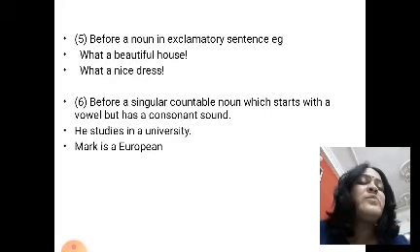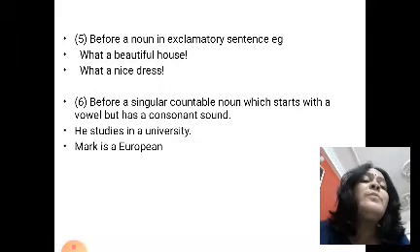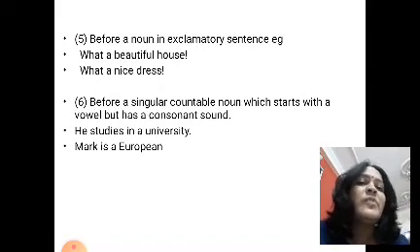And here also we are using a before a noun in an exclamatory sentence. An exclamatory sentence suggests a sudden feeling of surprise. Okay, what a beautiful house, what a nice dress. So the exclamation mark is also there. So here it's specified: what a beautiful house, what a nice dress.